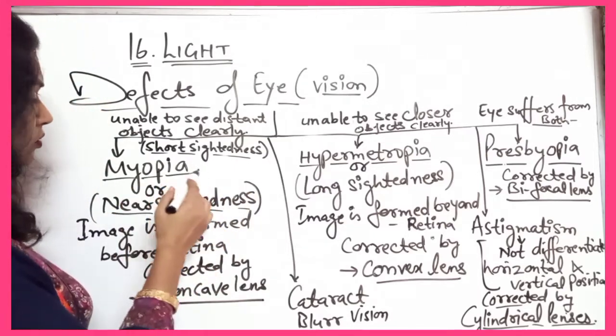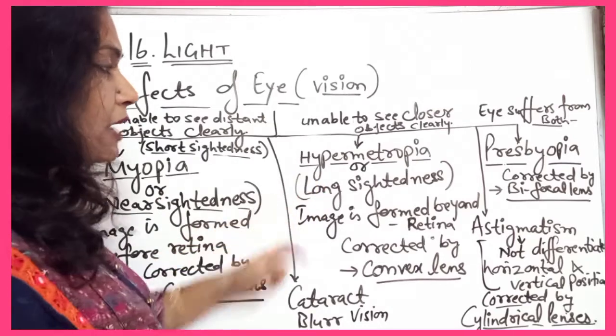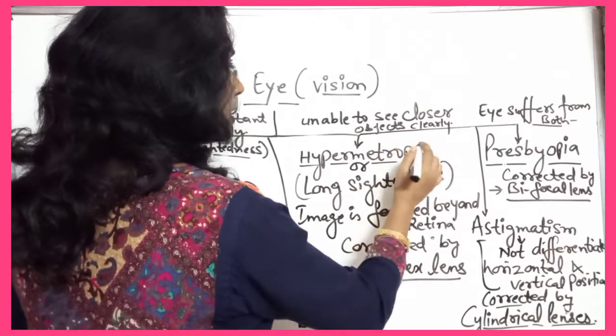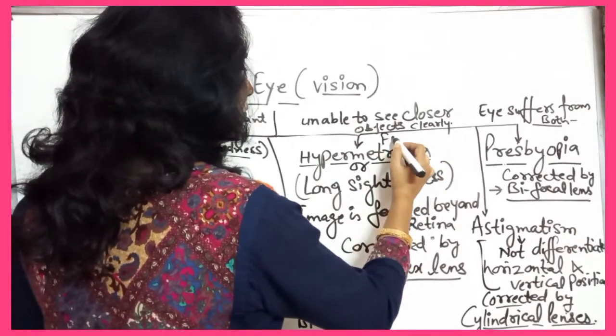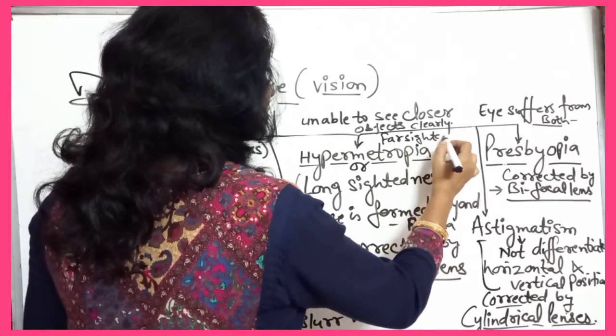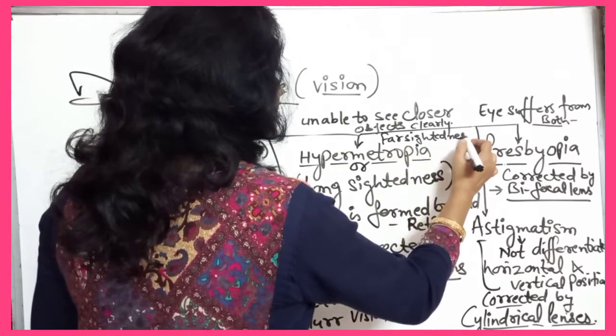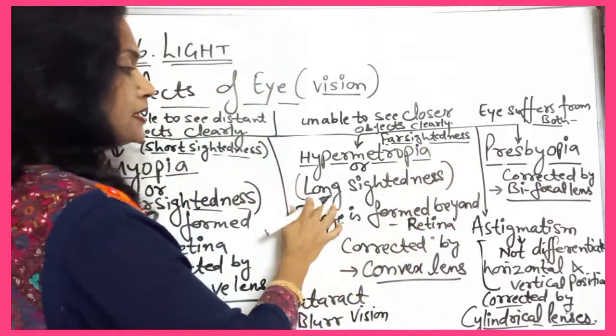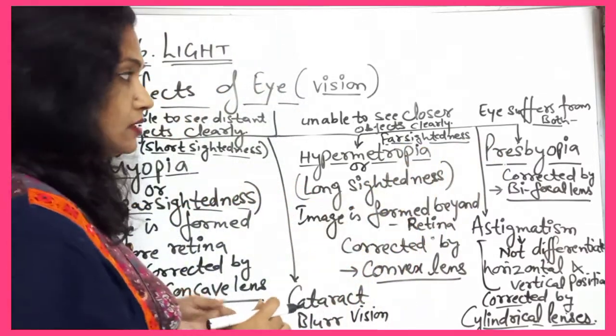Now next is hypermetropia. Hypermetropia is also known as far sightedness, or long sightedness. Got it?